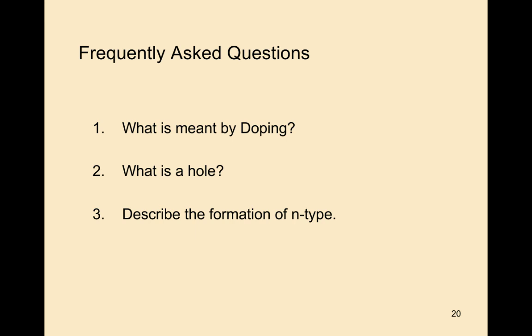These are the three questions frequently asked in exams. So this is about today's class: what we discussed, what is doping, what is hole, and how the extrinsic semiconductor, the n-type semiconductor, will be formed.